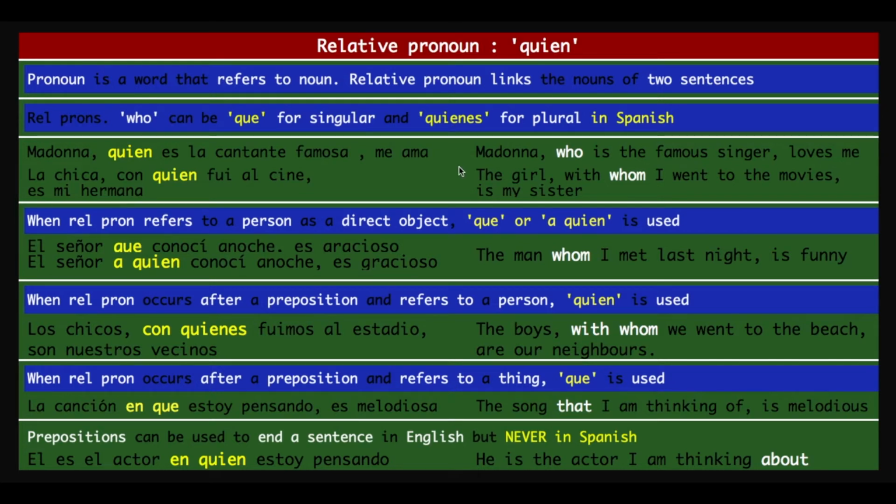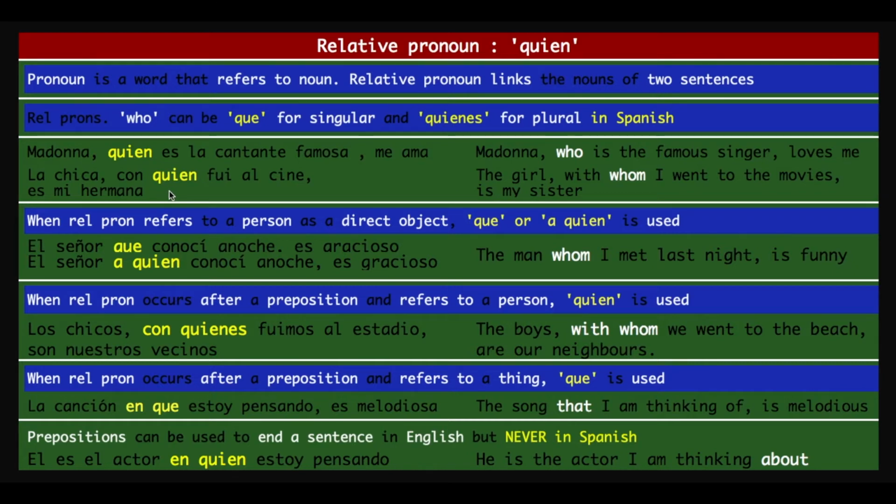Let's take some examples, folks. The first sentence is: Madonna, who is the famous singer, loves me. Madonna, quien es la cantante famosa, me ama. So here, quien is acting as who. The next is: the girl with whom I went to the movies is my sister. La chica con quien fui al cine es mi hermana.